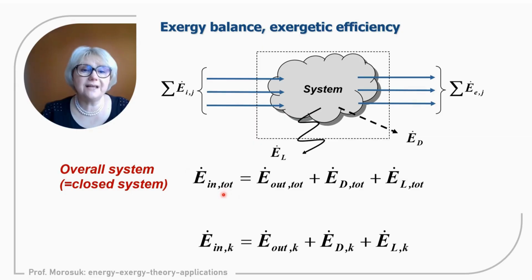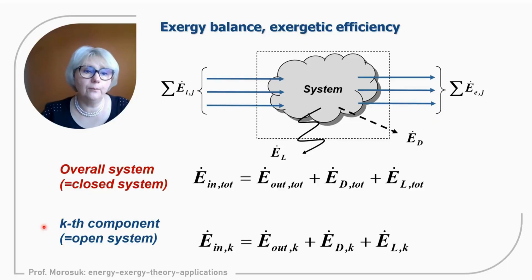When we have subscript tot, or sometimes people write system, but it is not correct because a system can be open or closed. Better to write tot, meaning total, and this is the overall system, or closed system. This is the strict definition from thermodynamics. And k means component, each component of the system. Usually we use the term k-th component as the equivalent of an open system.